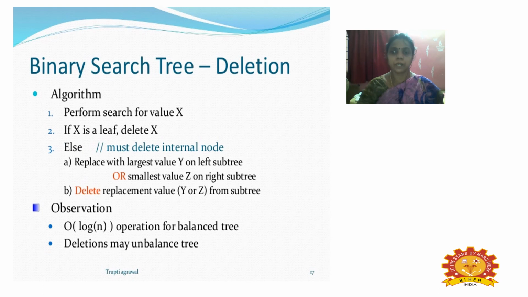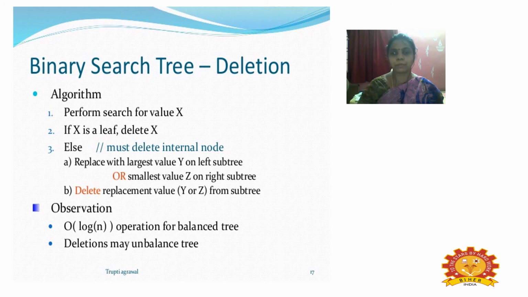Then the algorithm for tree deletion. When we go for deletion, we perform a search for the given value x, and if x is a leaf node, we delete the element in the tree. Else, for deletion of an internal node, we replace the value with the largest value in the left subtree or the smallest value in the right subtree.